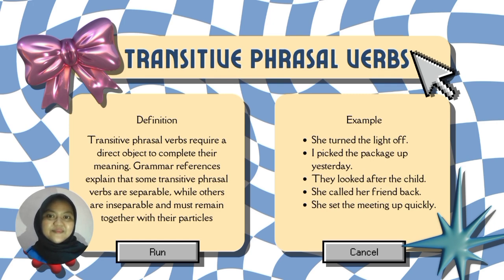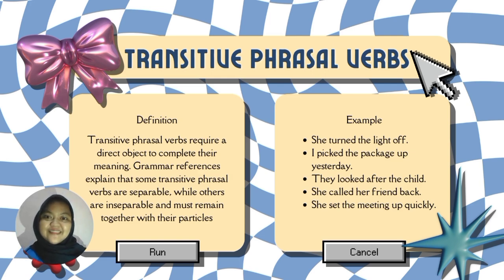Now let's move on to transitive phrasal verbs. Transitive phrasal verbs are phrasal verbs that require a direct object to complete their meaning. Without an object, the sentence would sound incomplete or unclear. Grammar references also explain that some transitive phrasal verbs are separable while others are inseparable. Let's look at the examples.